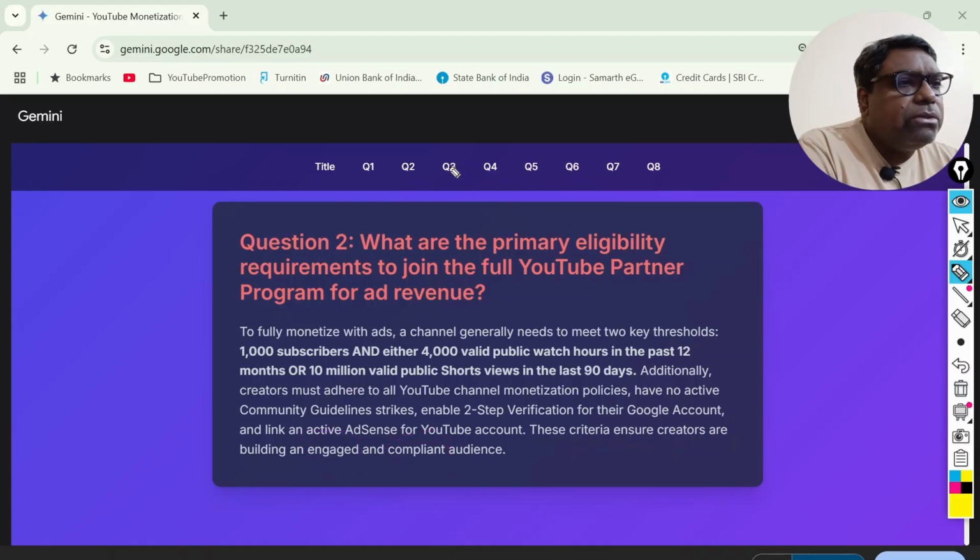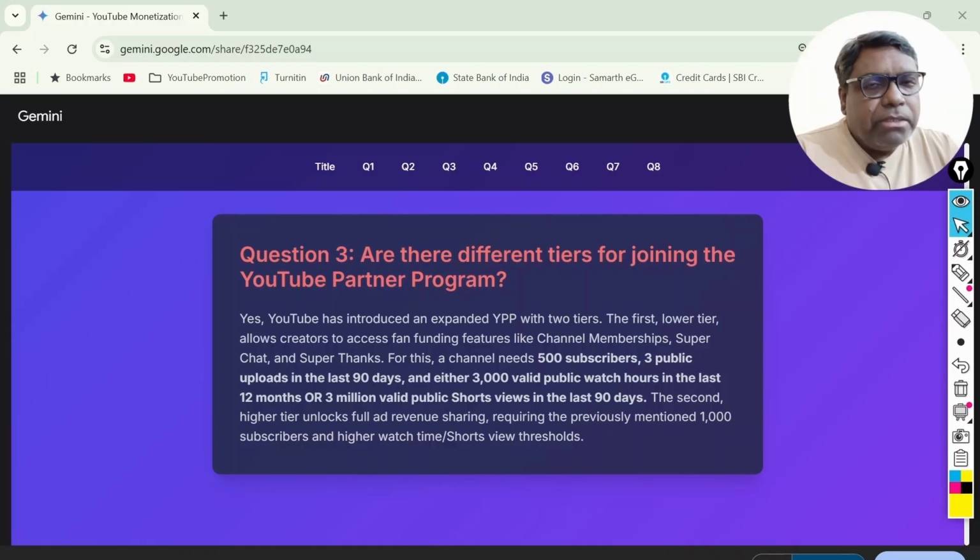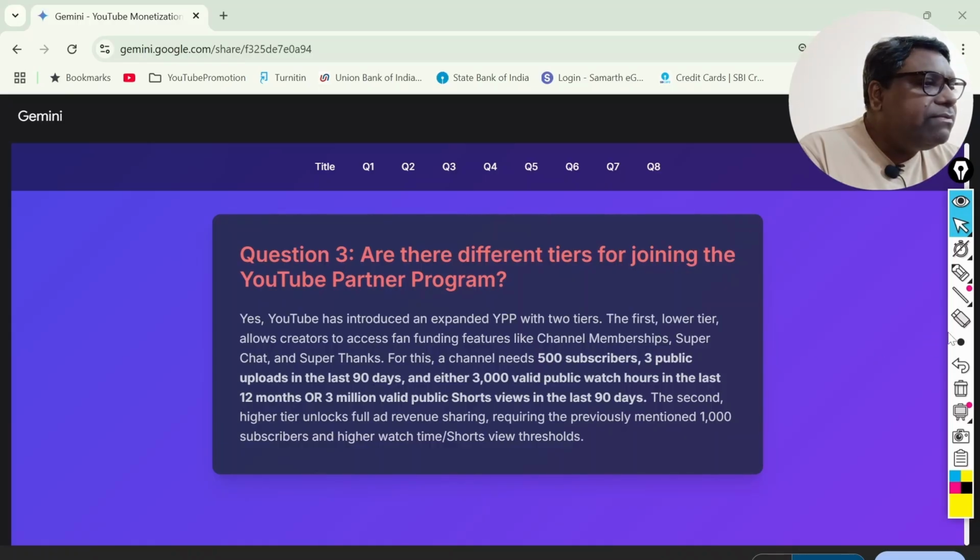Coming back to the third question. Let me come back to what this third question was and how it was answered. The third question was: are there different tiers for joining the YouTube Partner Program? Gemini has answered very interestingly. Let us find out what that is. It says yes, there are different tiers.